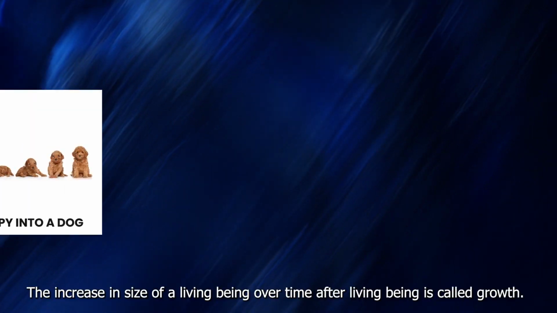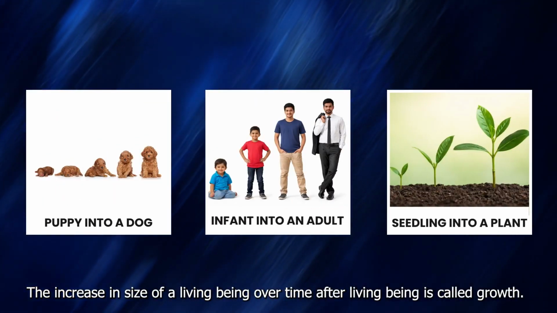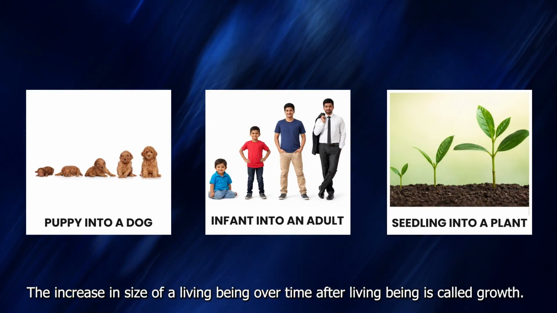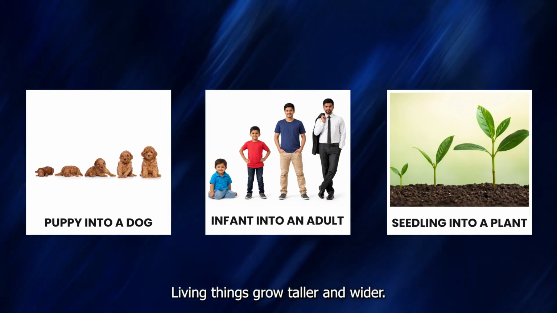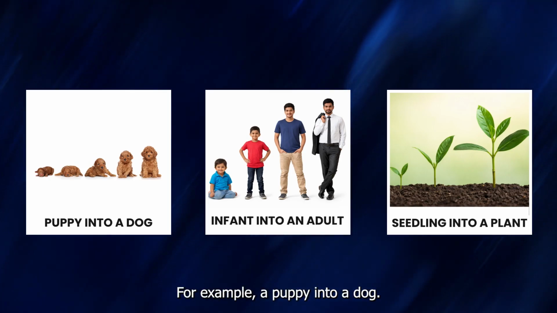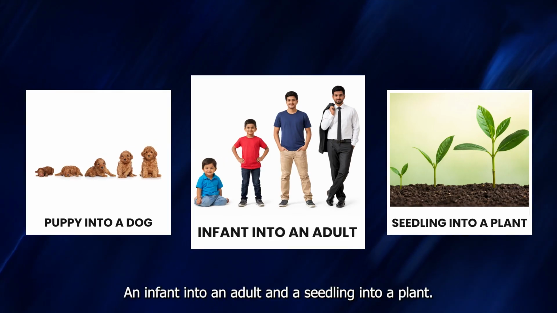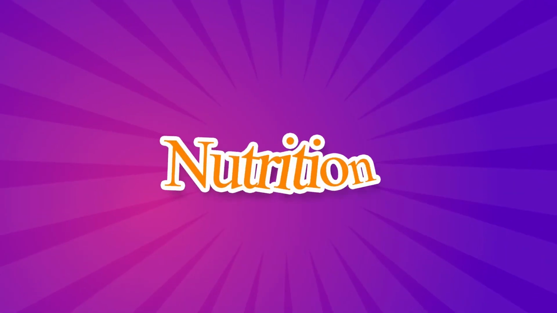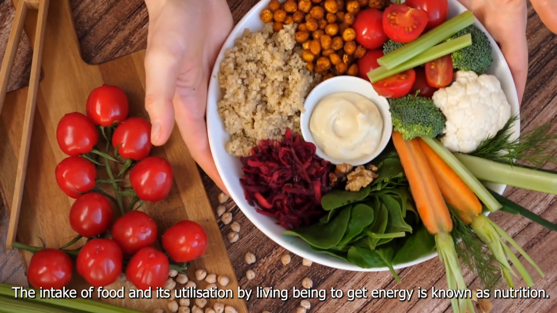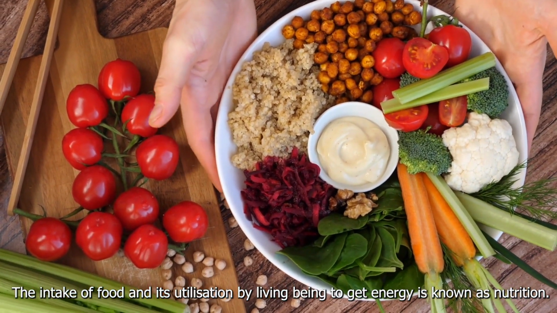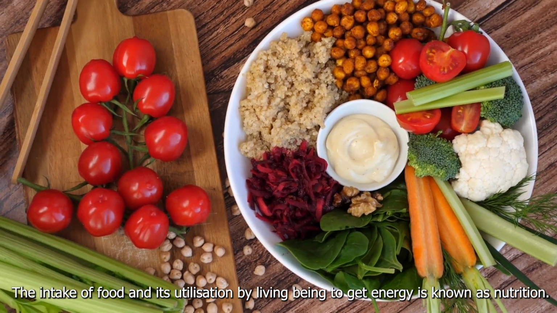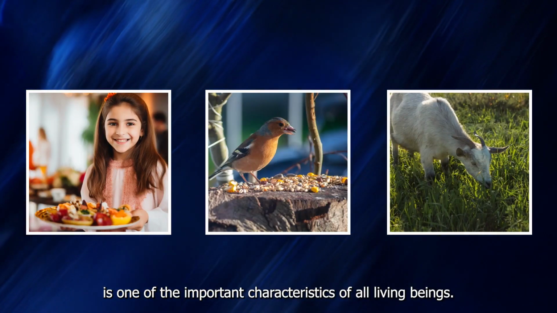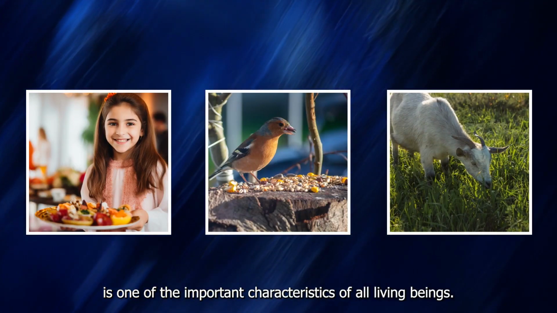Growth. The increase in size of a living being over time is called growth. Living things grow taller and wider. For example, a puppy into a dog, an infant into an adult, and a seedling into a plant. Nutrition. The intake of food and its utilization by a living being to get energy is known as nutrition. Nutrition is one of the important characteristics of all living beings.